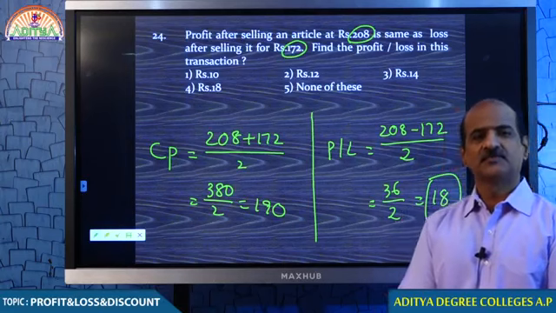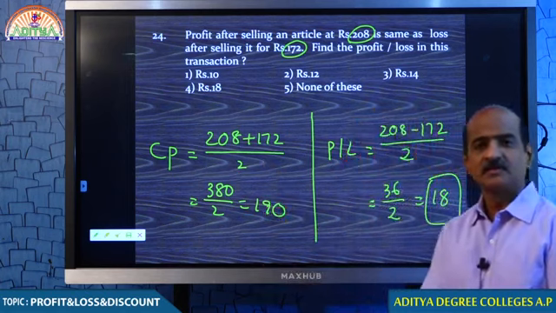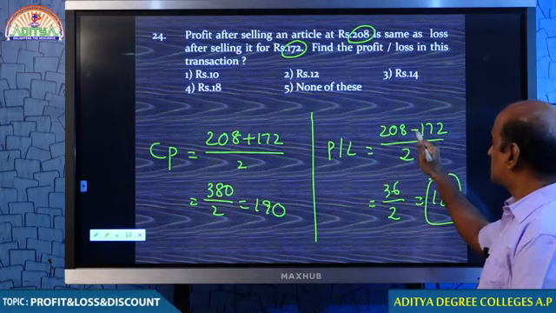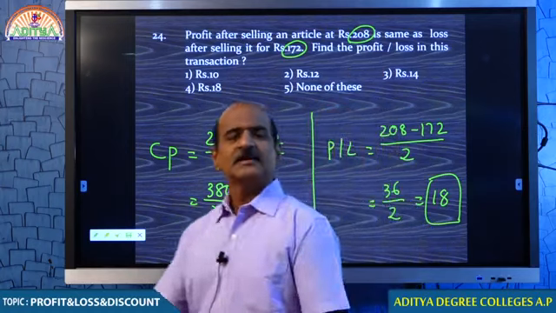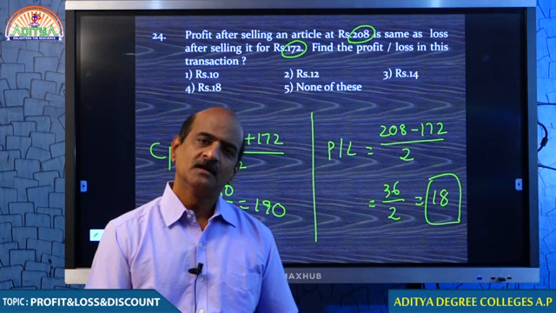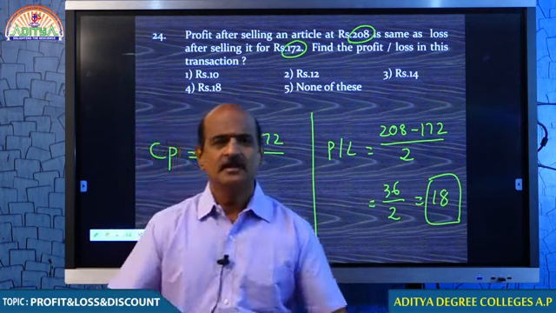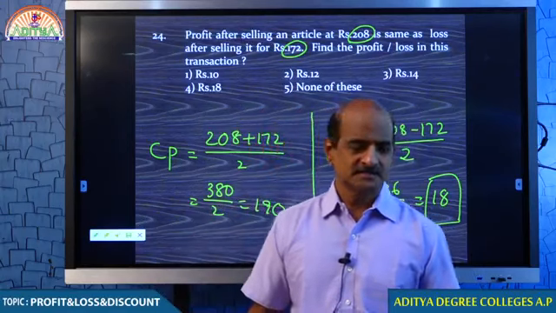You get it? In this kind of question, if you are asked to find the cost price, add both the values and divide by 2. If you are asked to find the profit or loss, subtract both the values and divide by 2. What is the profit when sold for 208? 18 rupees. What is the loss when it is sold for 172? 18 rupees. I hope you understand.